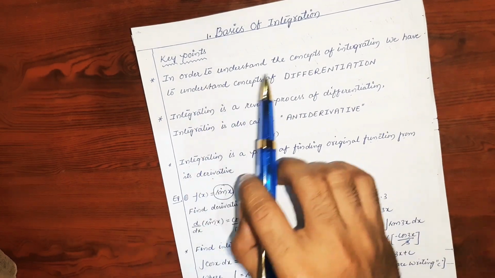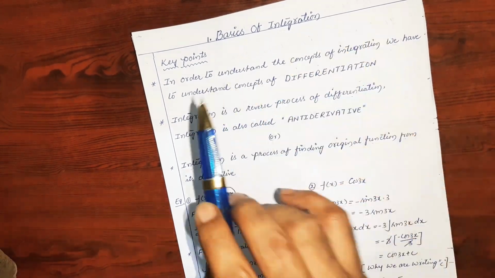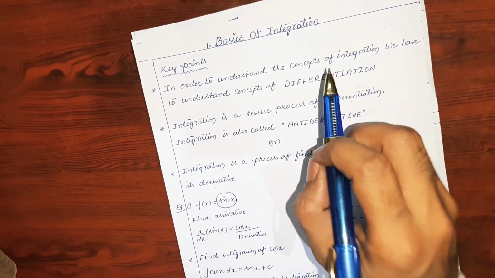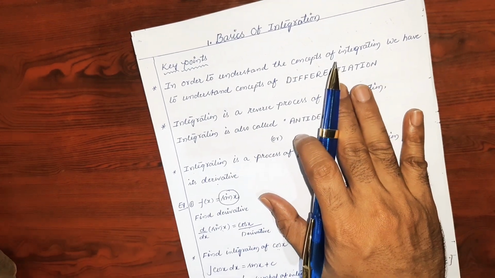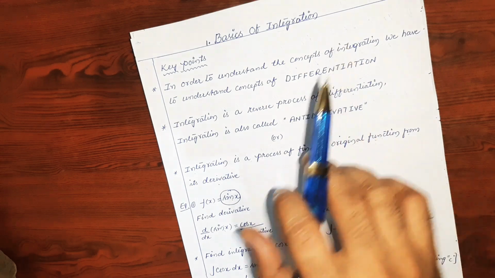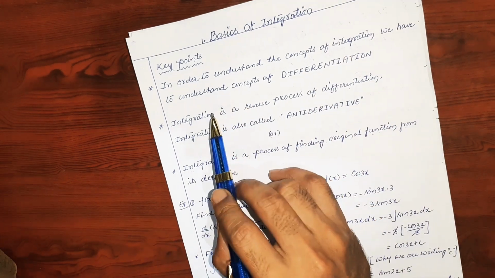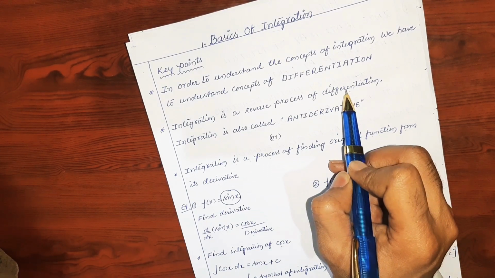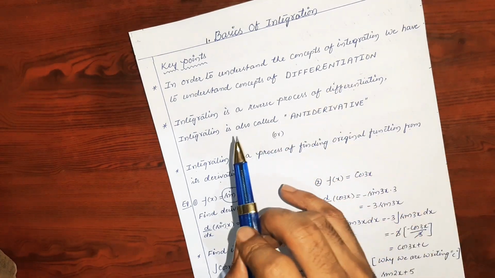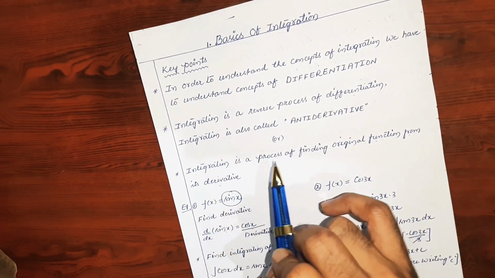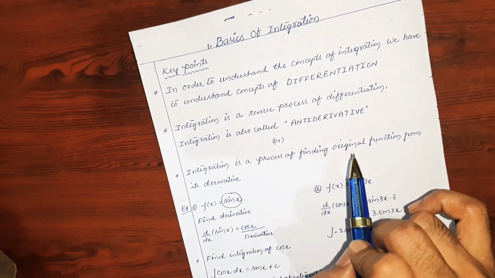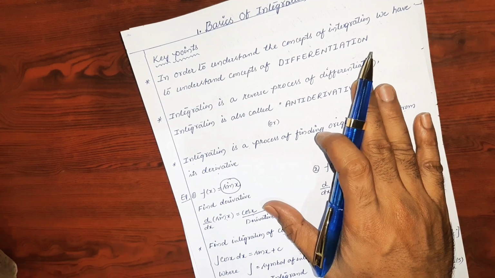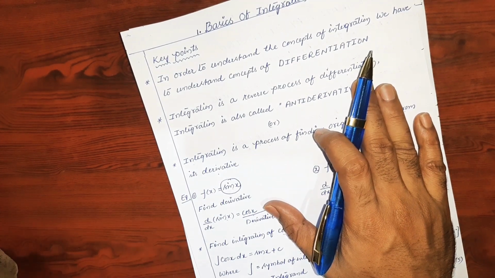In order to understand the concepts of integration, we have to understand the concepts of differentiation. Let me tell you the definition of integration. What is integration actually? Integration is a reverse process of differentiation, or we can say that integration is a process of finding the original function from its derivative. Integration is sometimes called antiderivative.